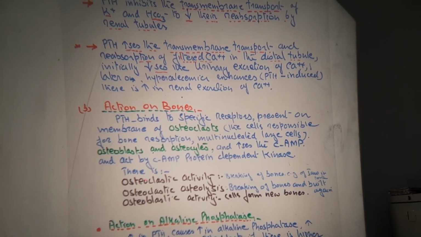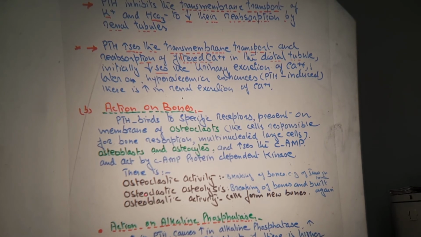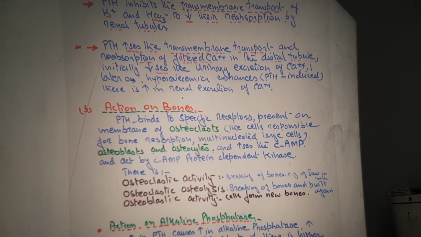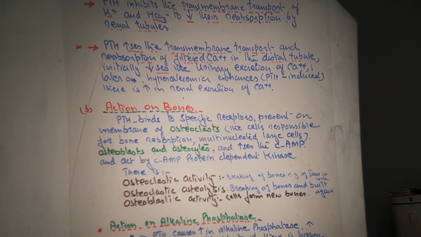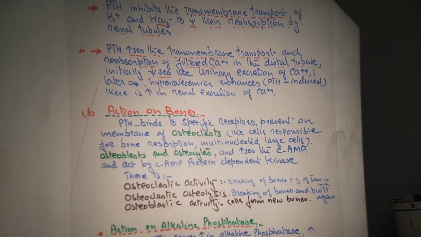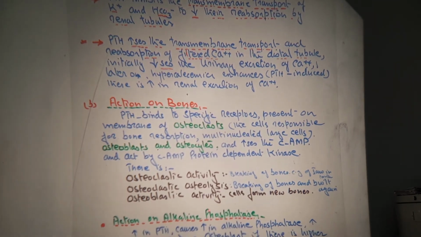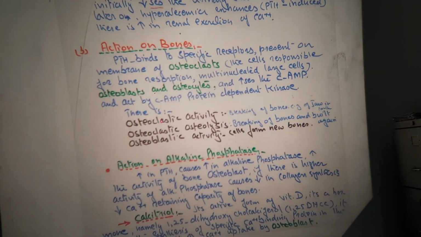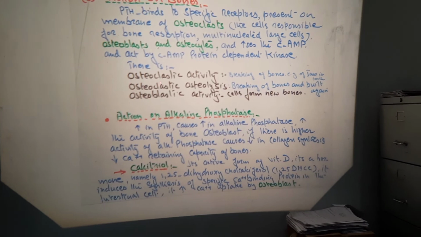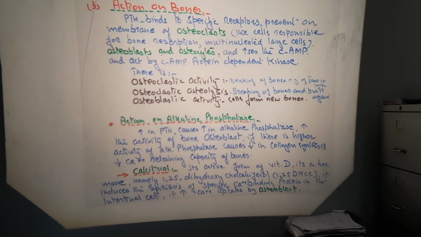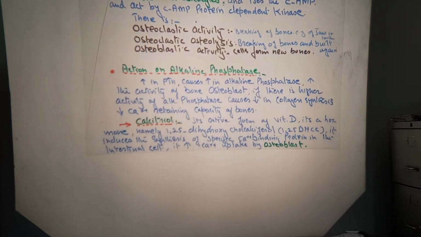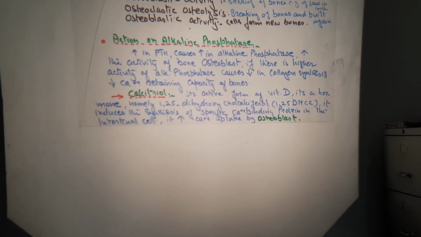Through that, there is osteoclastic activity, osteoblastic activity and osteolysis. These are three terms. Now, what is the osteoclastic activity? It is that activity in which there is breakdown of the bones to build up new bone again.